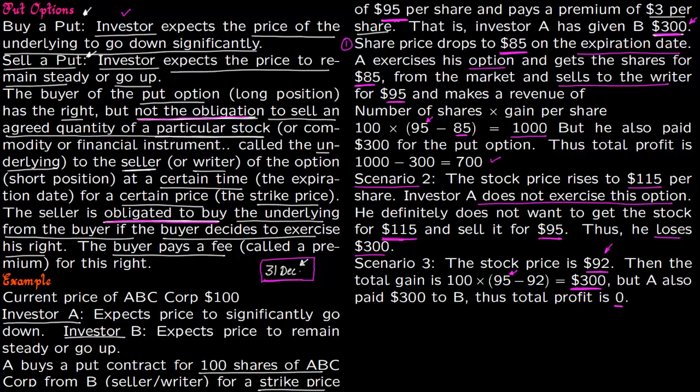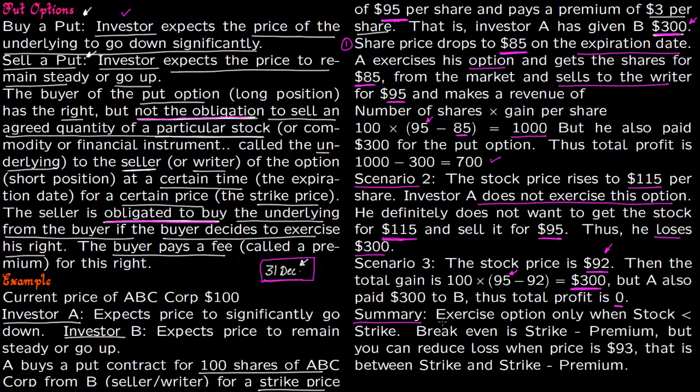So the summary is this. You exercise the put option only when stock price is less than the strike price. For example, at $85 you will exercise because it is less than 95, our strike price. In scenario 2 you do not exercise it because 115 is greater than 95, it is not less than 95.